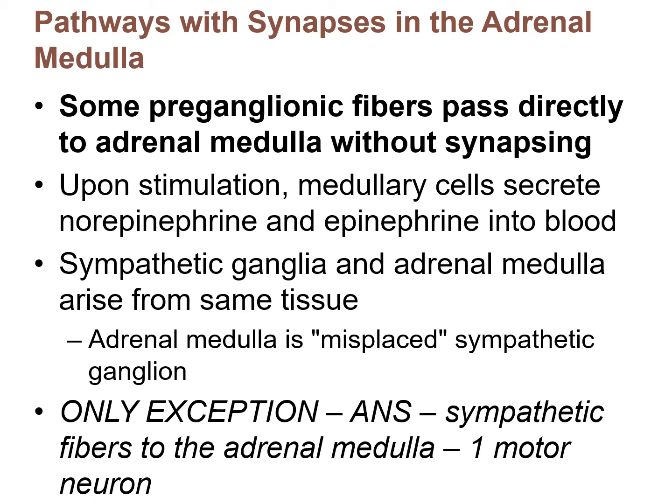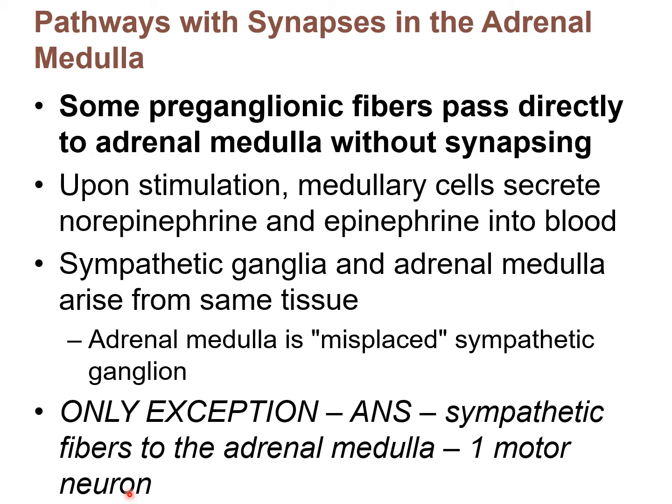That's true except for one exception, which this slide is for, and the exception is the innervation going to this organ, the adrenal medulla, which is right on top of the kidneys. So we saw that in one of the figures when we were looking at the sympathetic division. So here's the write-up on it: some preganglionic fibers pass directly to the adrenal medulla without synapsing. So it's just a one motor neuron chain. Only the sympathetic division, not the parasympathetic.